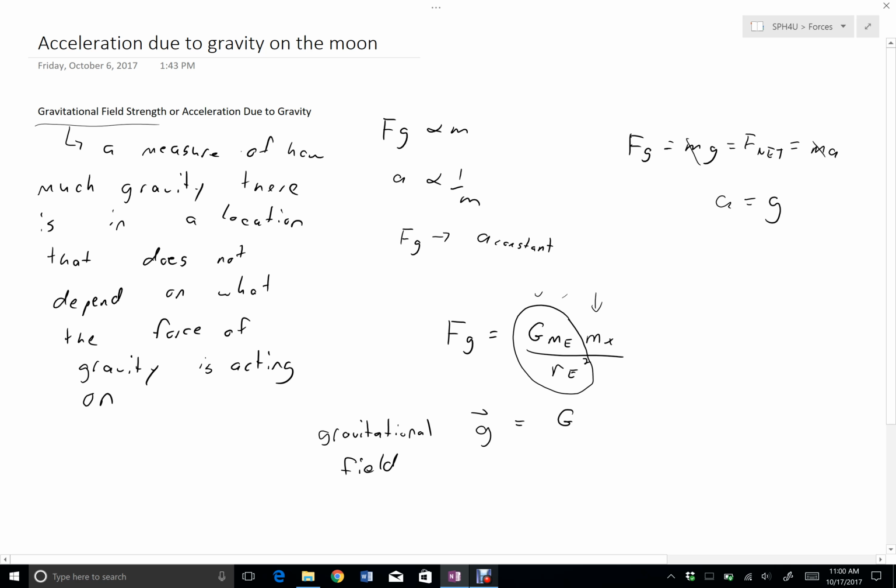And that's going to be equal to G M_E over R_E squared. And if you did all that in a calculator, you'd see that it turns out to be something close to 9.8 newtons per kilogram. So that's the gravitational field strength of the Earth.